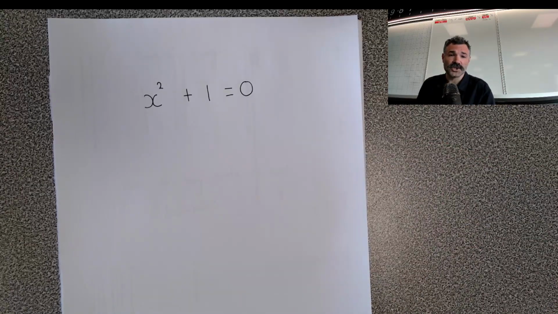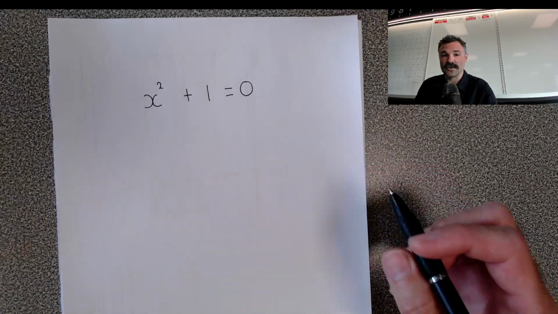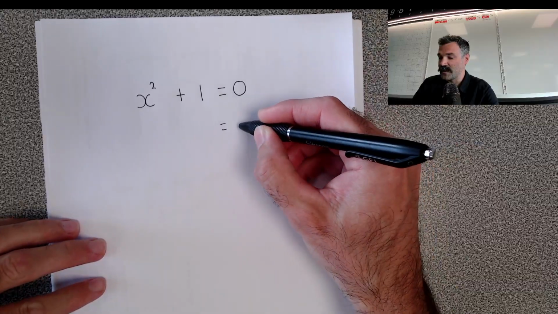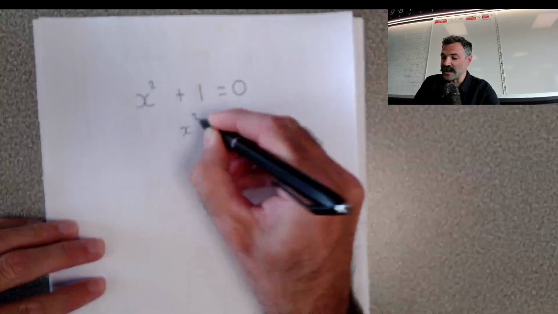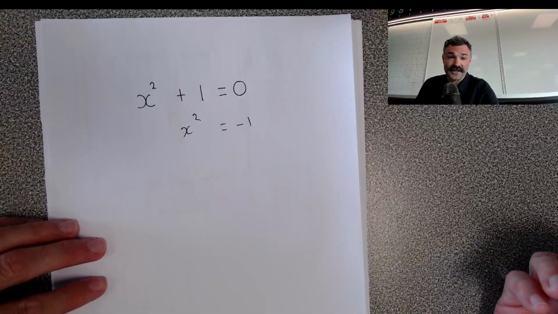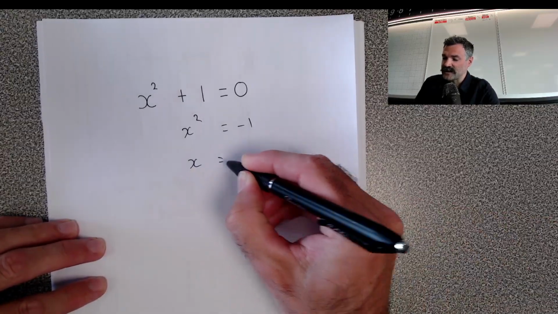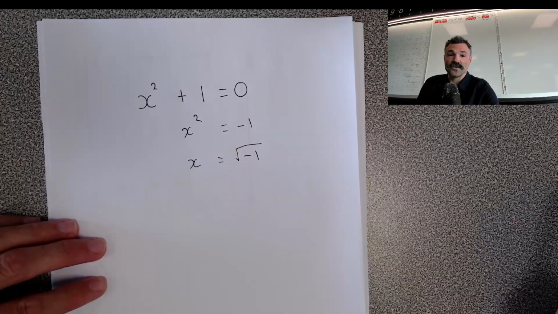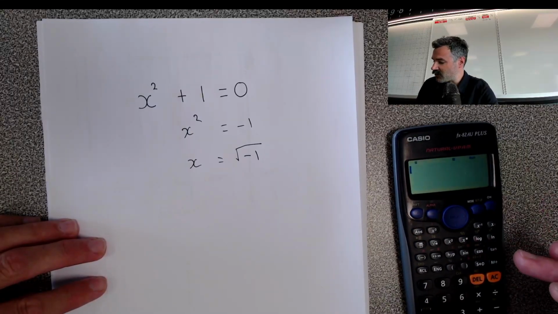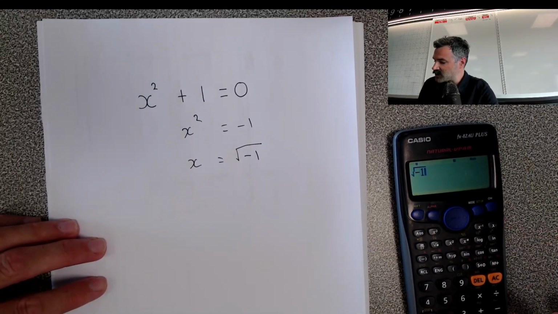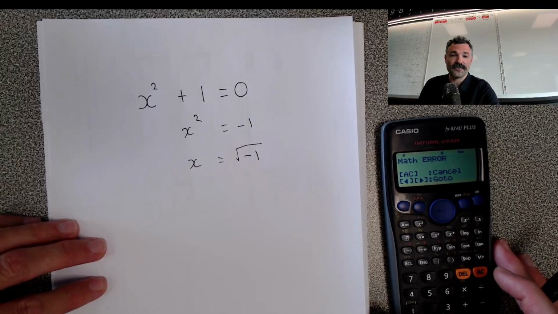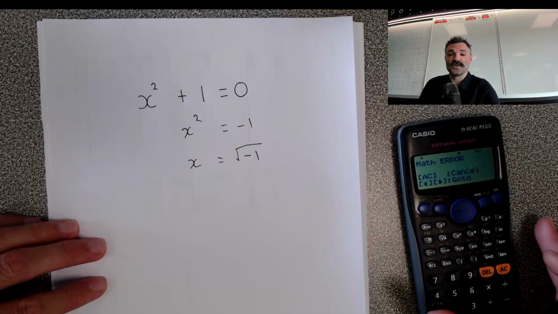And so they started to play with the idea of how could we find a loophole around this. So if we just try and solve this with the algebra that we do know, I'm going to move the 1 over to this side and end up with -1 and still have my x squared here. And now I'm going to take the square root of both sides. X is equal to technically plus or minus, but I'm just going to look at the positive version of this, the square root of -1. Now, if you type this into your calculator, the square root of -1, we are going to end up with some real issues. It just tells me error, math error. You might be getting a different message, but there's no solution, as we talked about earlier.